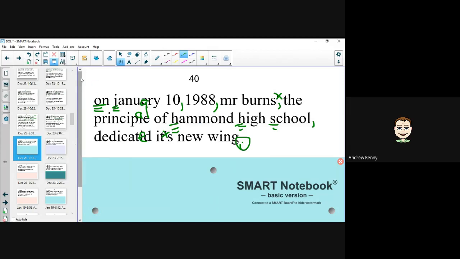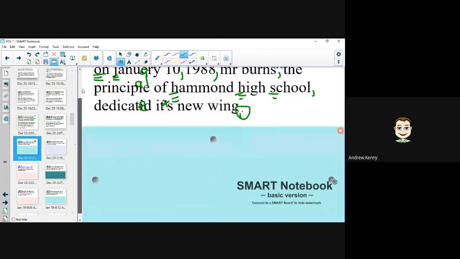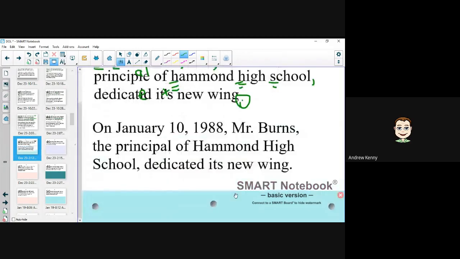So let's take a look at the bottom of our sentence and see how we did. On January 10th, comma, 1988, comma, Mr. Burns, I capitalized Mr. Notice I took off the apostrophe because he's not possessing anything in the sentence, comma, the principal, notice I put principal of Hammond High School, comma, dedicated its new wing. Notice dedicated has an E, not an I. We got rid of the apostrophe in its because we wouldn't want to say dedicated it is new wing. And of course, we have a period at the end of this sentence.